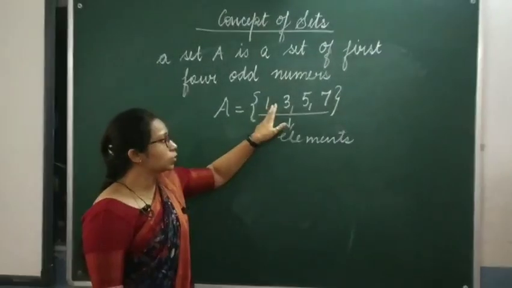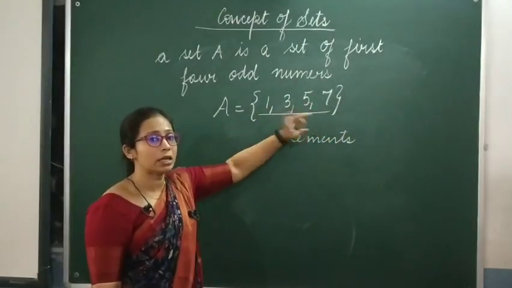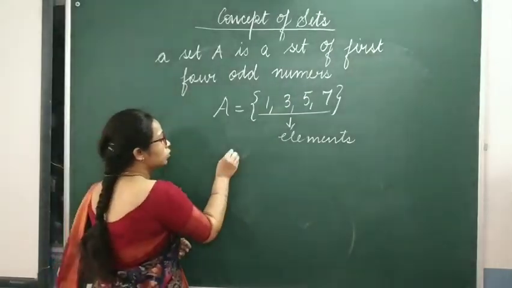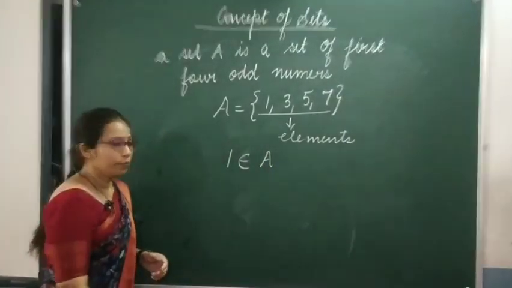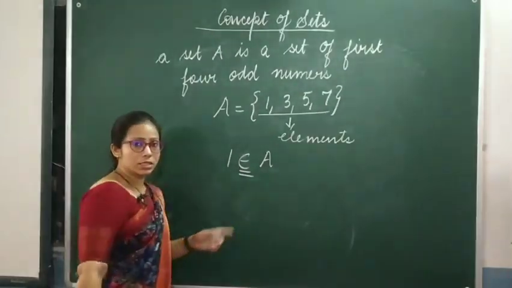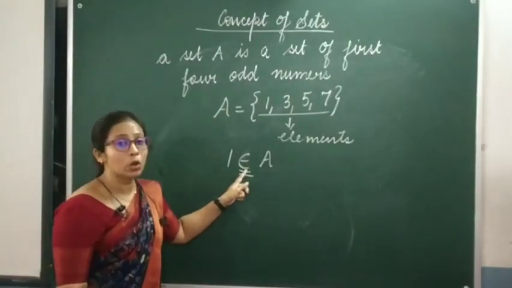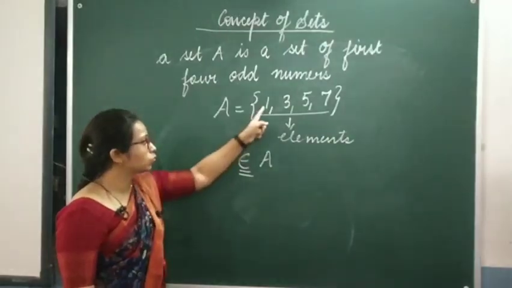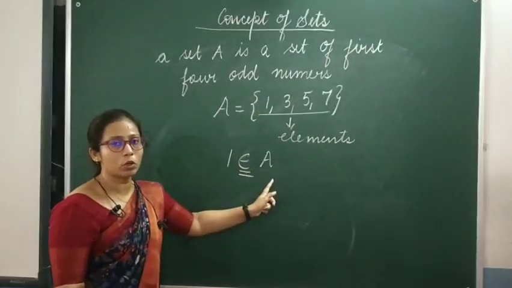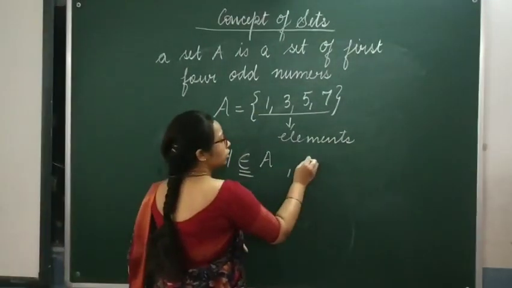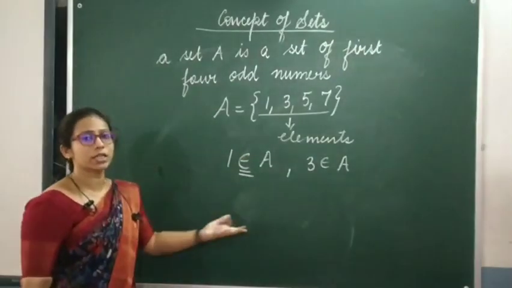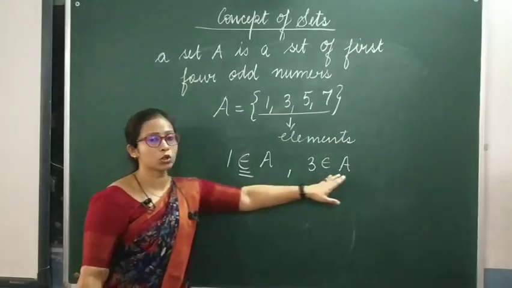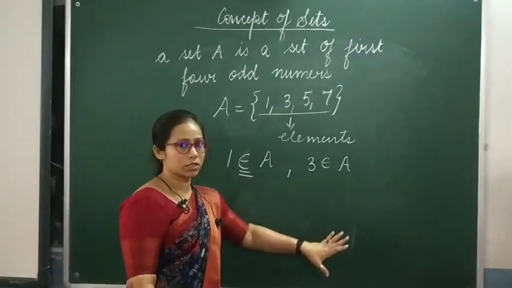Now, you can see that 1, 3, 5, 7 are the elements of the set. So how do we write? We write 1 belongs to set A. This is the sign. We read it as belongs to. So you can see that 1 belongs to A. We can write 3 belongs to A. Isn't it? 3 is an element of A. 3 belongs to A or 3 is an element of A. This is how we read it.